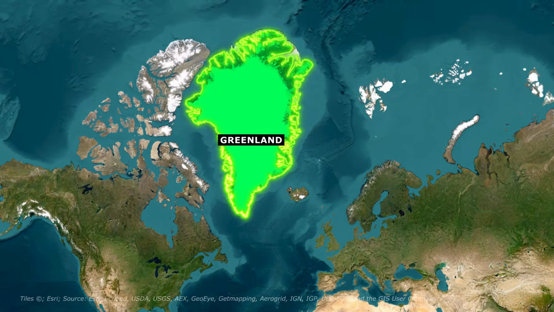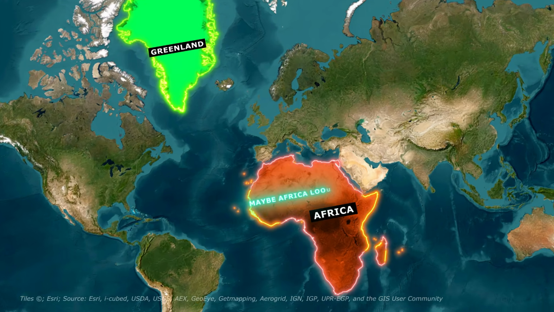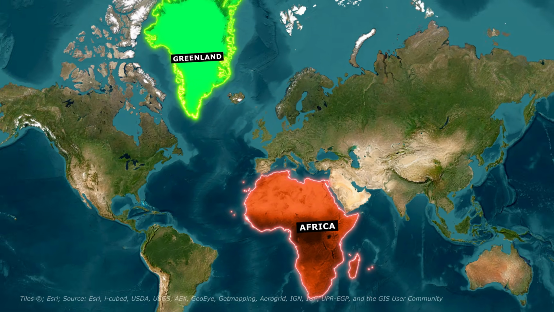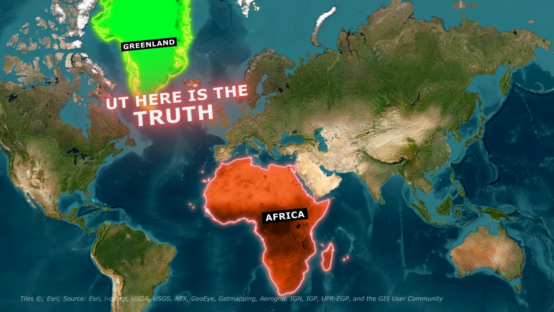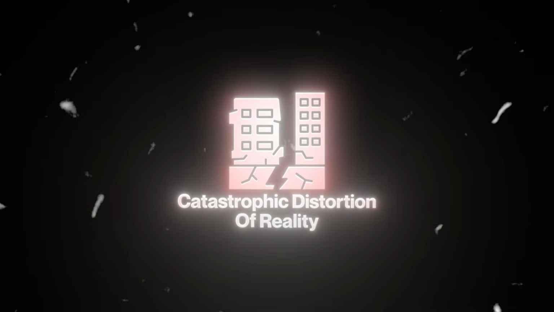This is Greenland and this is Africa. On this map, both of these look roughly the same size. Maybe Africa looks a little bigger, but not by much. If you grew up seeing maps like this, then this map probably feels normal to you. But here is the truth. Africa is 14 times larger than Greenland. 14 times. That's not a small mistake. That's a catastrophic distortion of reality.